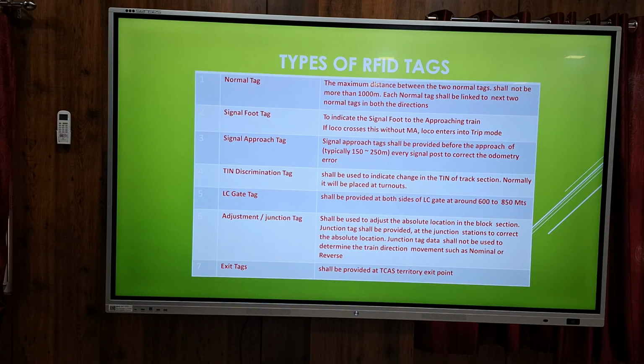When bifurcation takes place, each and every line will have a separate TIN. Suppose it is going on the first track, then after some time it will separate to another route. That second route will be assigned a different number, TIN number 2, like that. And then the LC gate tag, adjustment tag, and exit tags, each having a different function. LC gate tag means if the tag is read, then the KAVACH horn will be blown automatically. Some functions it has to do by identifying these tags.